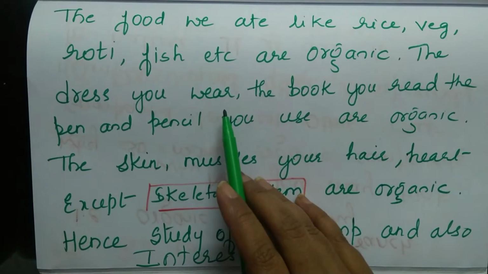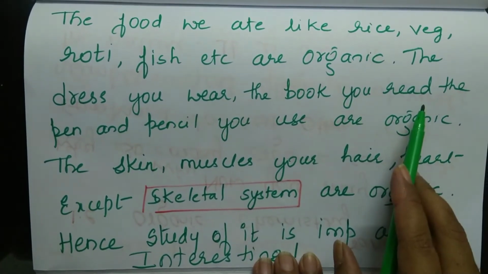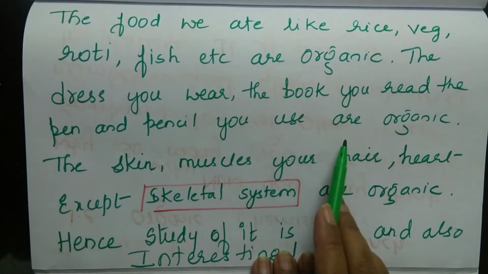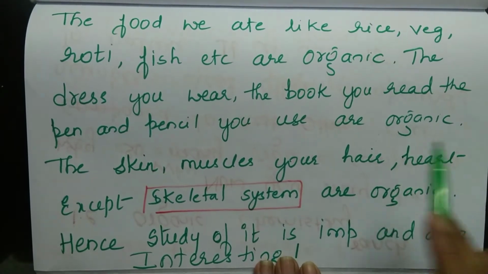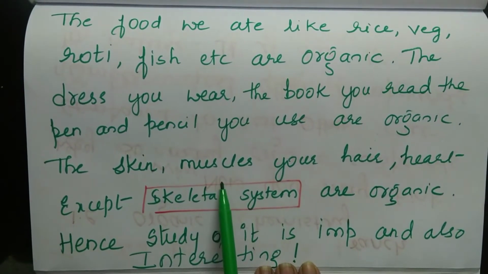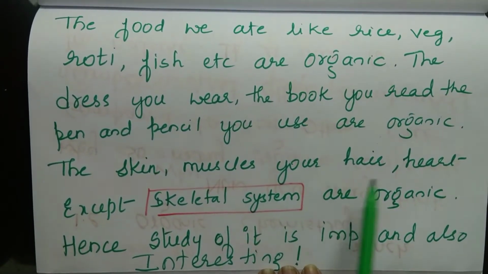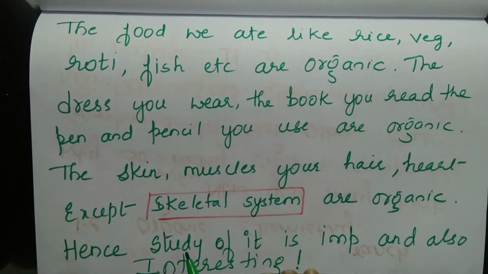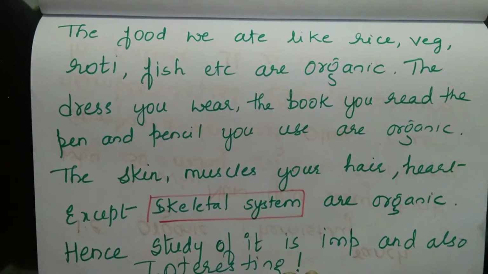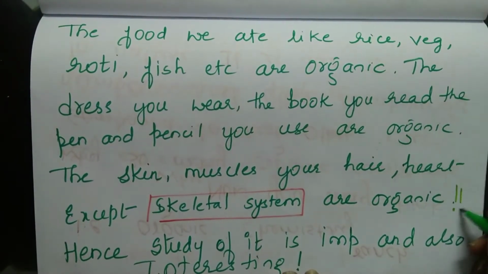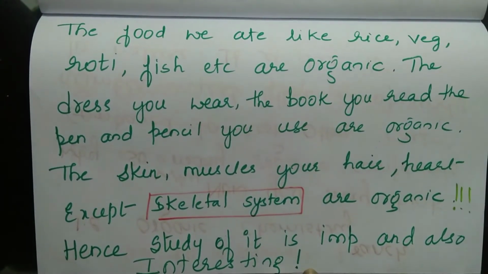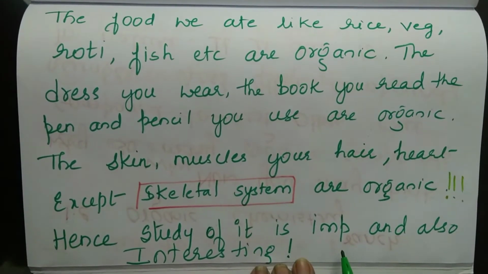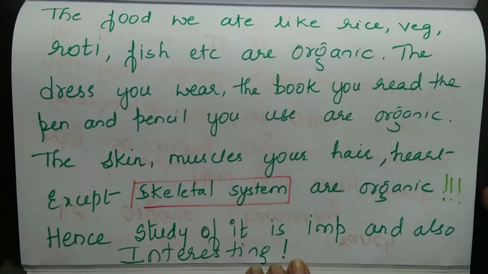The dress you are wearing, the book you are reading, the pen and pencil you use are all organic. The skin, your muscles, your hair, your heart, your digestive system, except skeletal system, are all organic. Did you know this? Hence, study of it is very important and also very interesting.